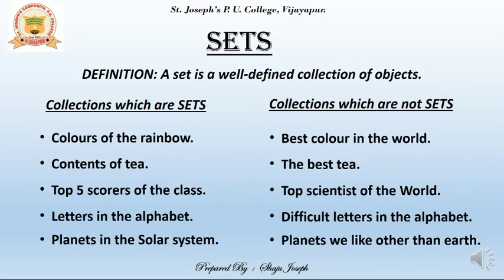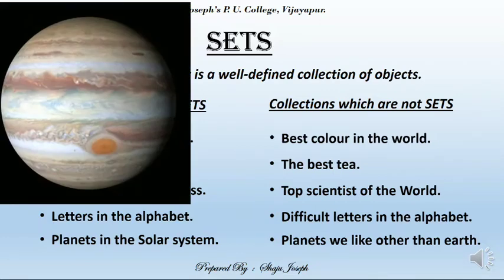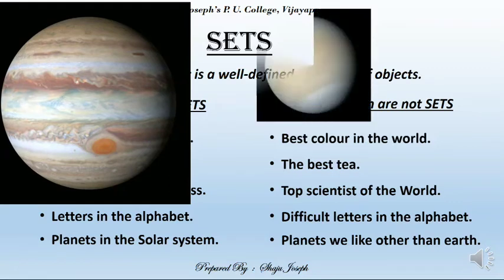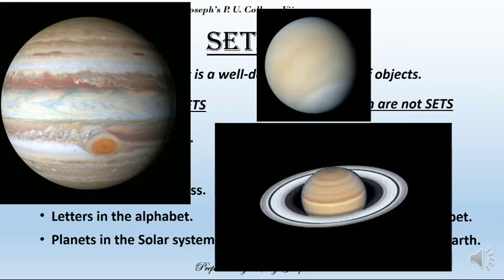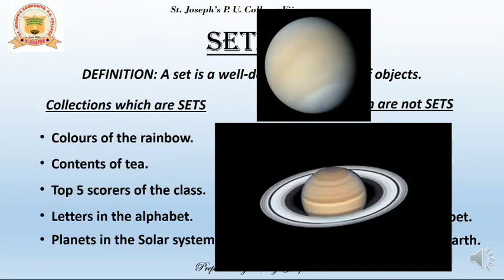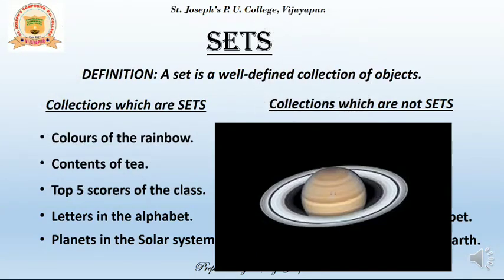Whereas, if I ask, give me examples of planets that we like other than the Earth, each person may come up with a different answer. Some may say Jupiter is one of the best planets and I love it. Some may say no, Venus is good, I like that one. Or Saturn because of its rings. Each one may give different answers. Some may say, I don't like any other planet other than the Earth. Hence, it is not a well-defined set.